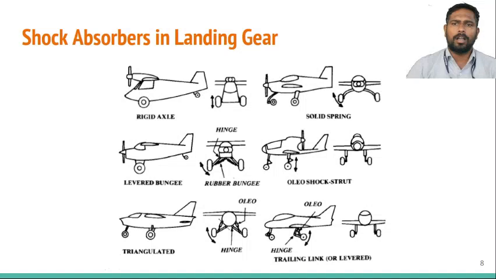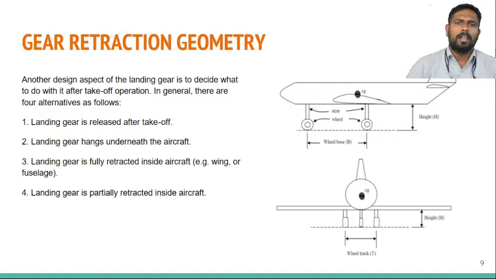These are the different types of shock absorbers used in the landing gear: rigid axle, hinge, solid spring, bungee, rubber bungee, strut, triangulated hinge, simple hinge, and trailing link. The shock absorber has the purpose of providing the cushion effect when the aircraft lands on the runway. It also has to absorb some of the weight and any mishaps that happen while the landing or takeoff process is going on. Gear retraction geometry.